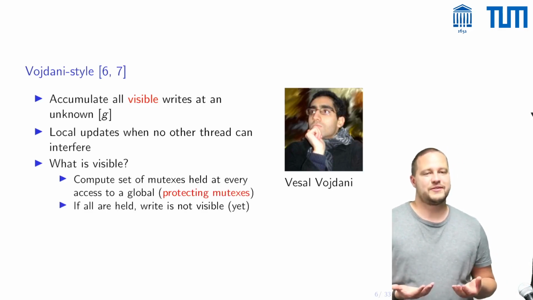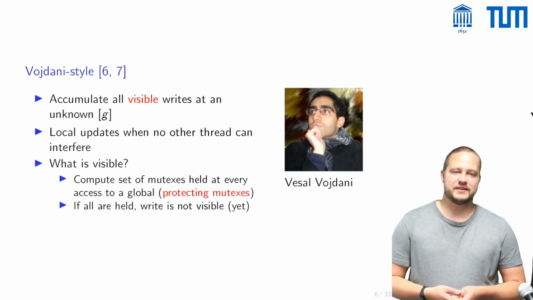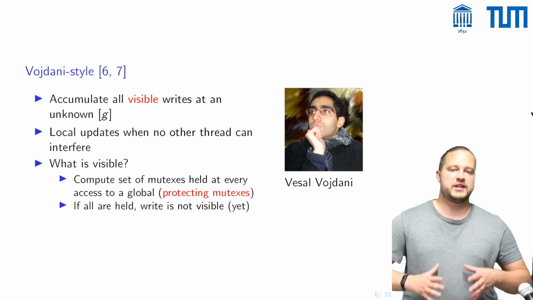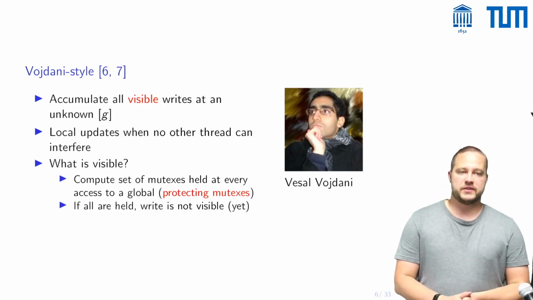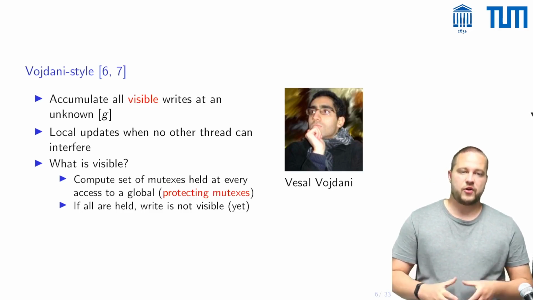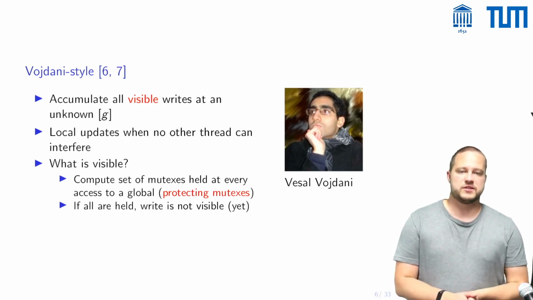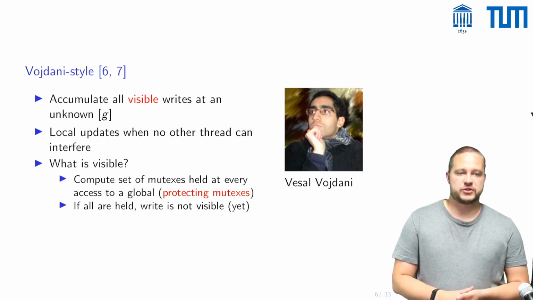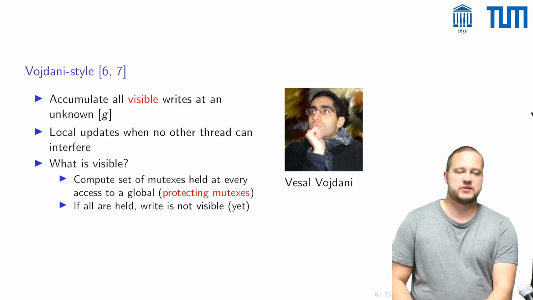Now the question, of course, is what is visible, and here this works by computing a set of mutexes that is held at every access to a global, and this one calls the set of protecting mutexes. And now whenever all protecting mutexes are held, a write that a thread does locally is not visible yet, and it can happen completely locally and only needs to be published once the corresponding mutex is unlocked.